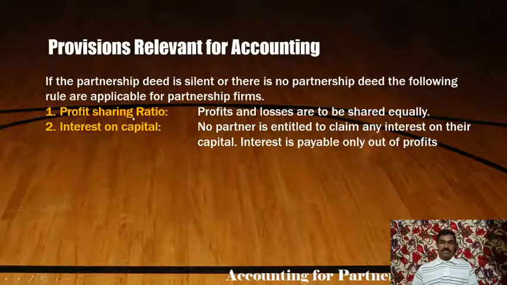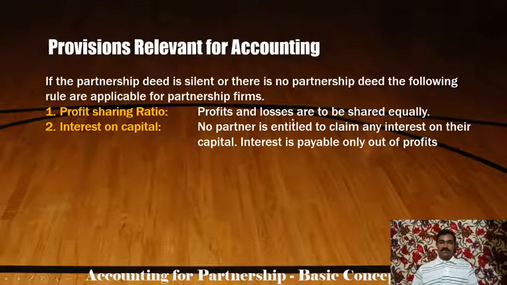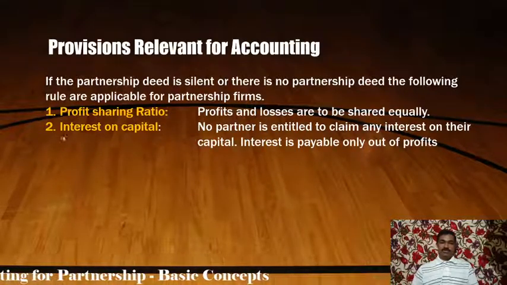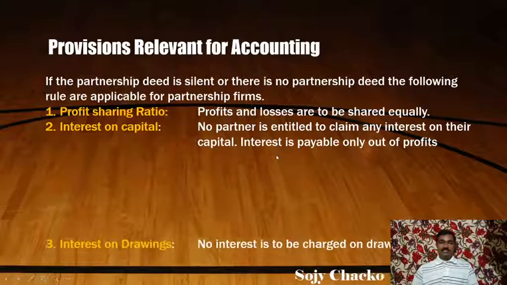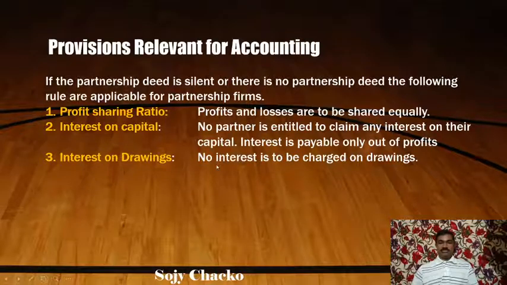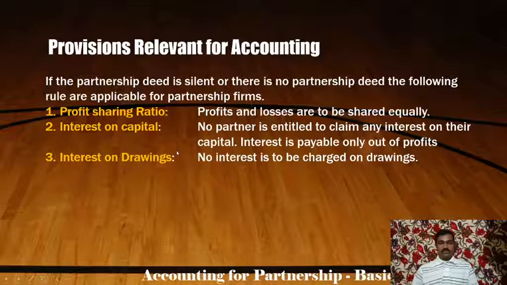Okay, first, profit sharing ratio: profits and losses are shared equally. Interest on capital: no partner is entitled to any interest. Then third, interest on drawings. Partners may withdraw amounts from the business for their personal use.